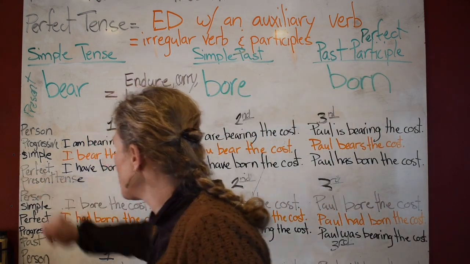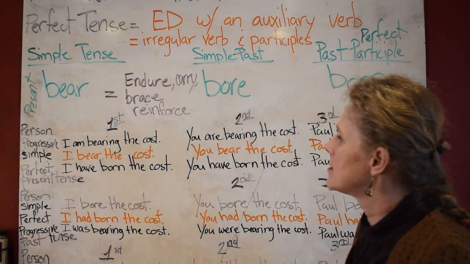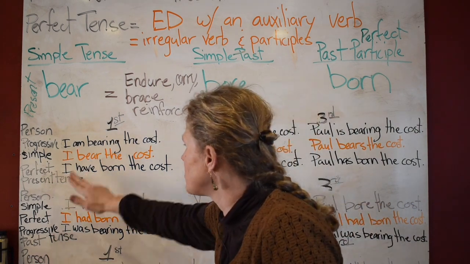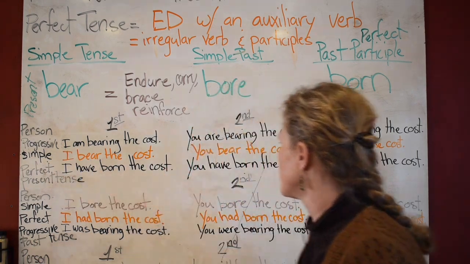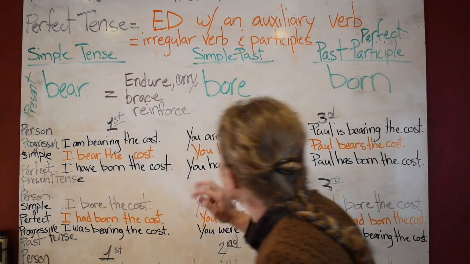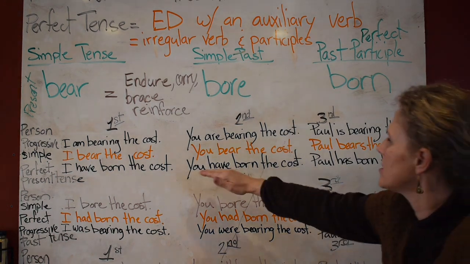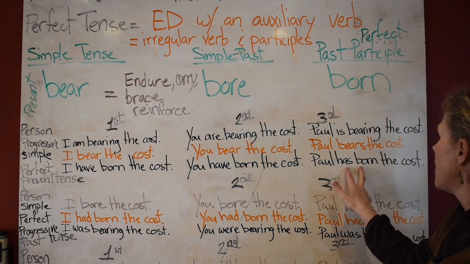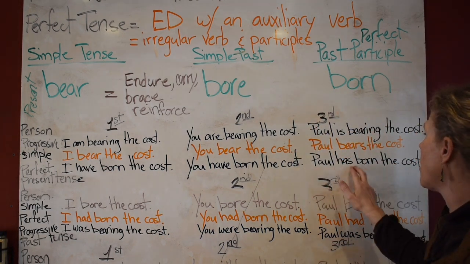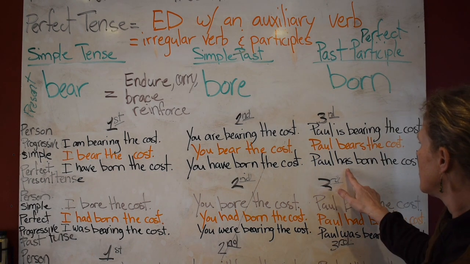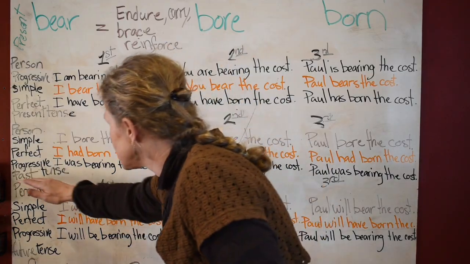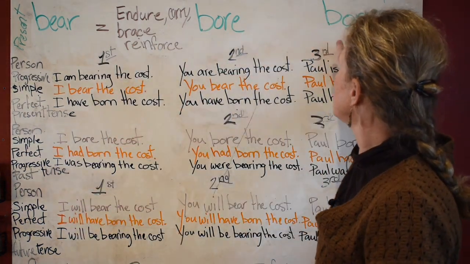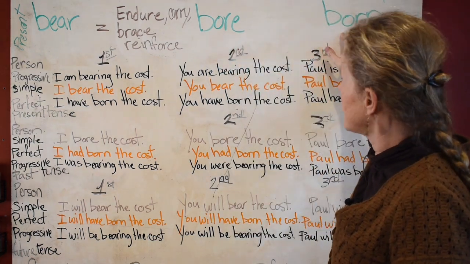Now present perfect, the perfect present tense. You are going to use the auxiliary verb have in first person. I have borne the cost. This is singular. You have borne the cost. See how it doesn't change, but look what happens in present tense in the third person. Paul has borne the cost. Right here it changes to has. This is the past tense. So that means we're going to be focusing on the past tense right here.